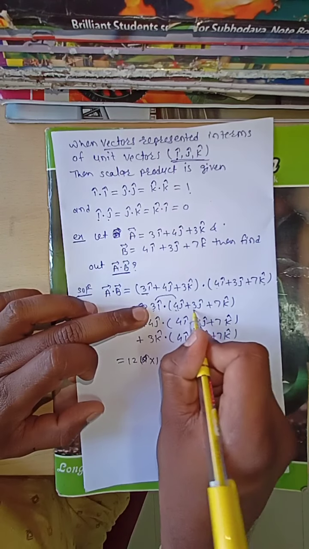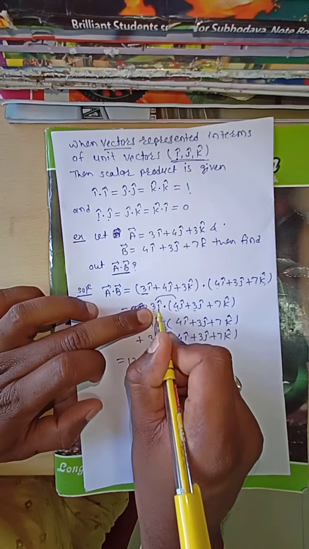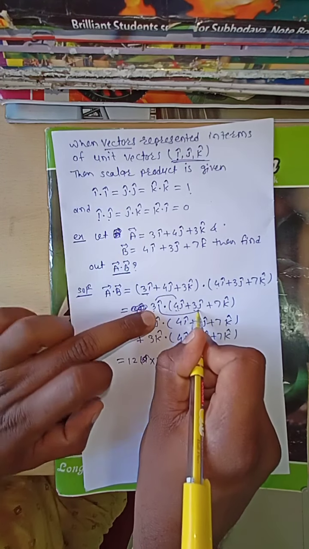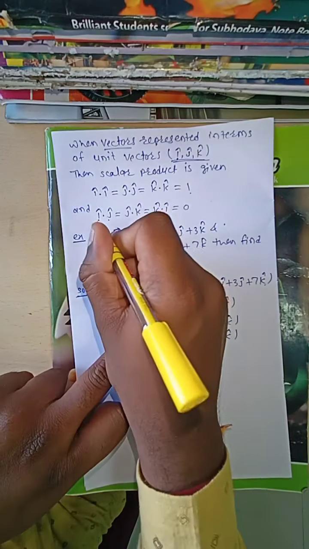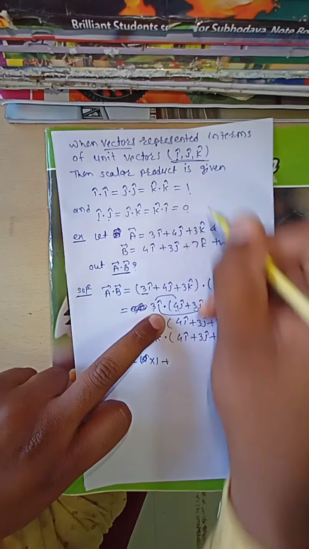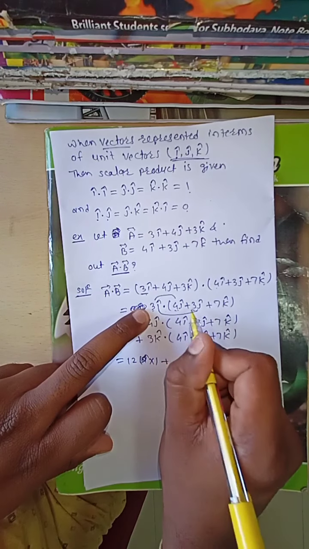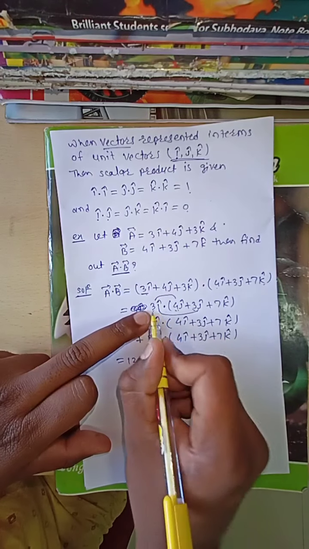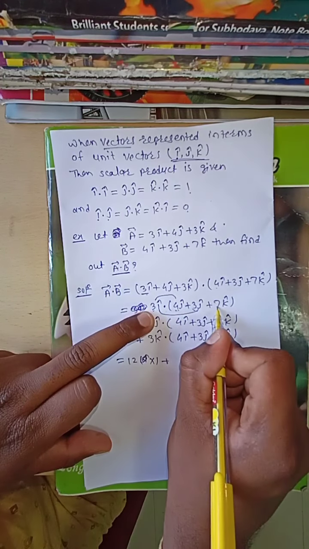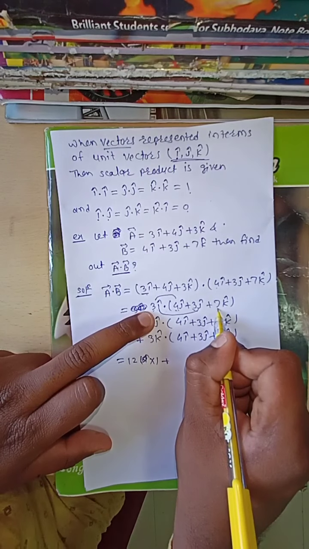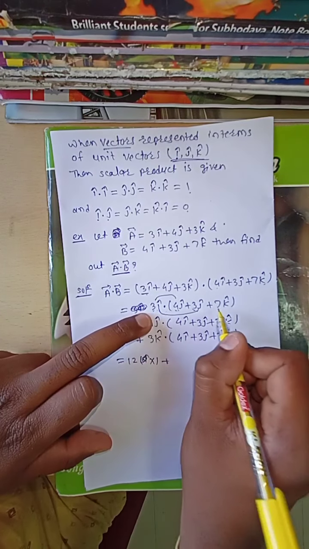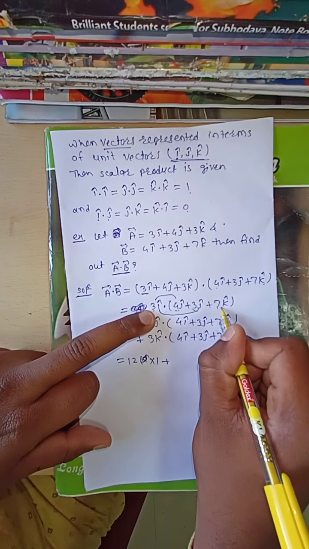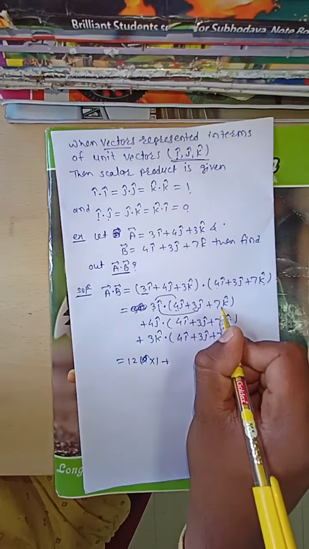Plus 3 into 3, 9, but i cap dot j cap is 0, therefore 9 into 0 means 0. Understand? Plus 3i cap dot 7k cap: 3 into 7, 21, but i cap dot k cap is 0, therefore this is 0.